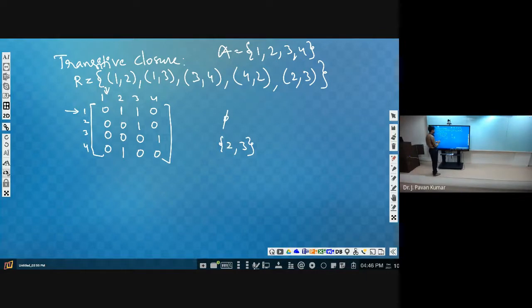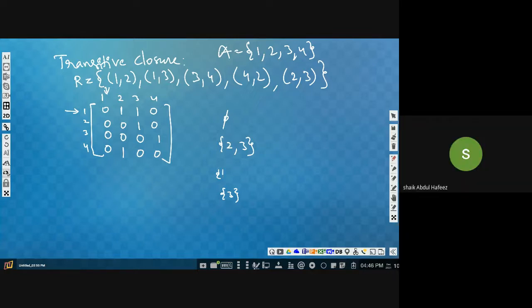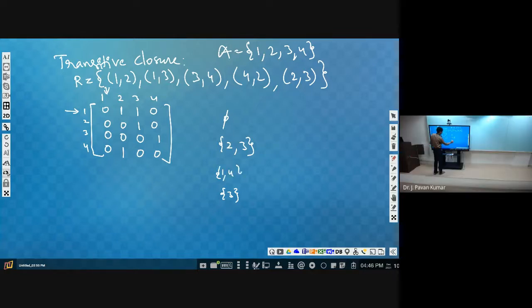Okay, next similarly you consider the second row, where we are having 1, second row, third column. In the second column, where we are having 1 at first and fourth rows. First and fourth. Okay, 1 comma 4 and 3.